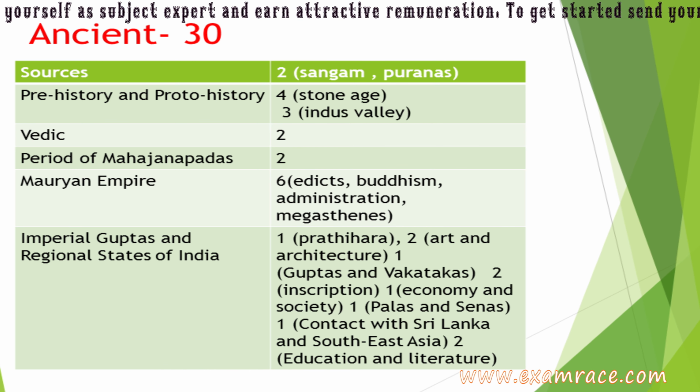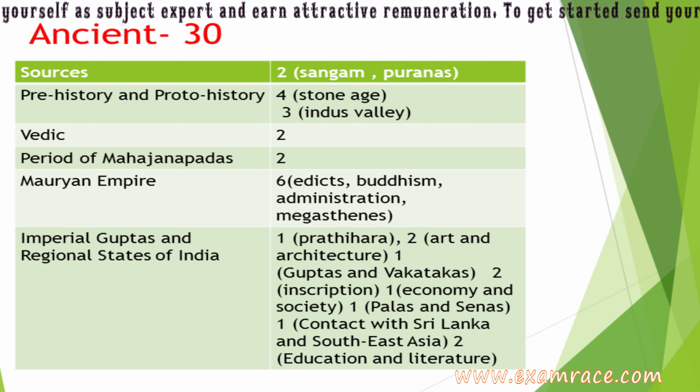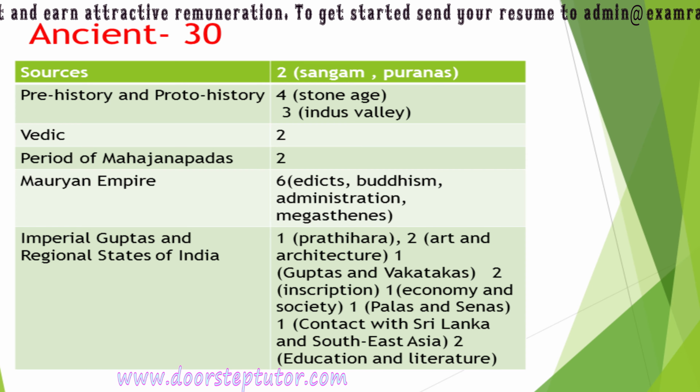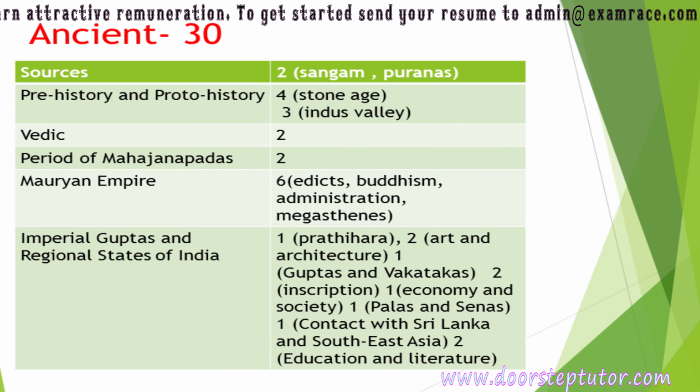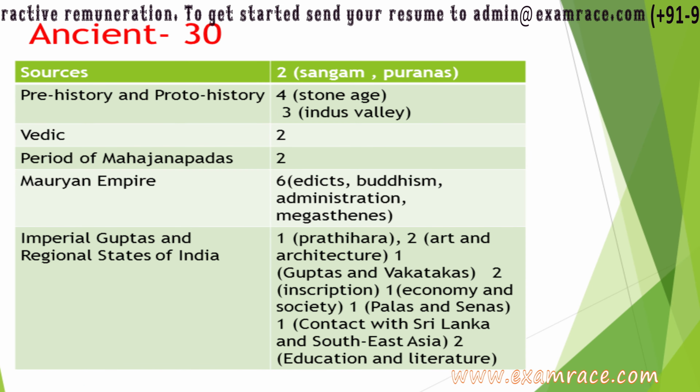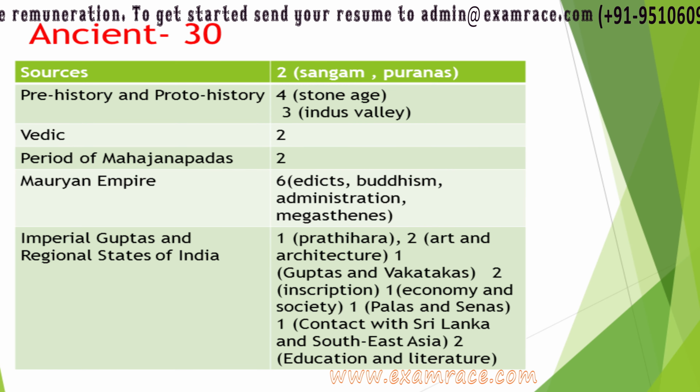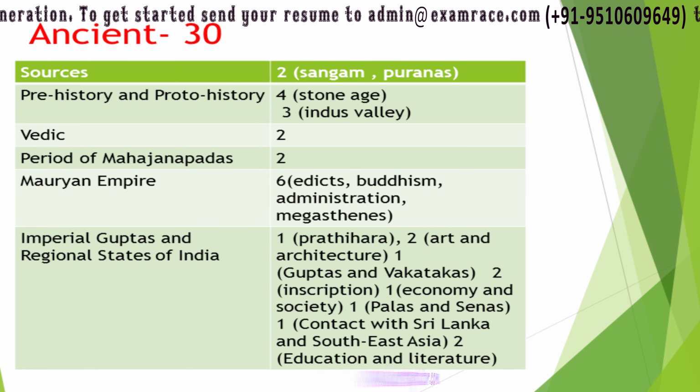6 questions came from Mauryan Empire. These questions were from edicts, Buddhism, administration, Megasthenes. Rest all the questions were from Imperial Guptas and regional states of India.